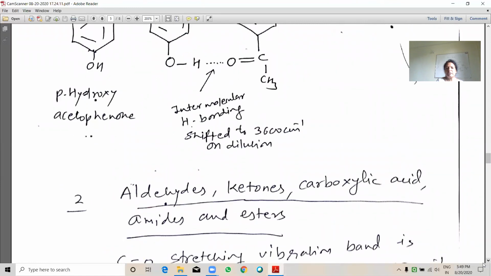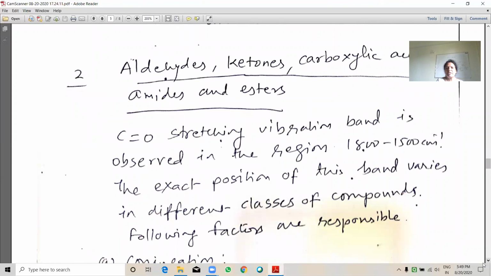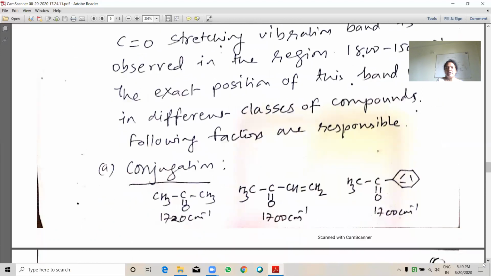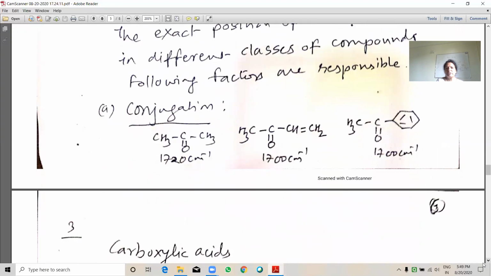Aldehydes, ketones, carboxylic acids, amides and esters. The carbonyl stretching vibration band is observed in the region of 1800 to 1500 inverse centimeter. The exact position of this band varies in different classes of compounds. The following factors are responsible. See here, conjugation effect. The value in acetone is higher compared to unsaturated ketone and aromatic ketone.